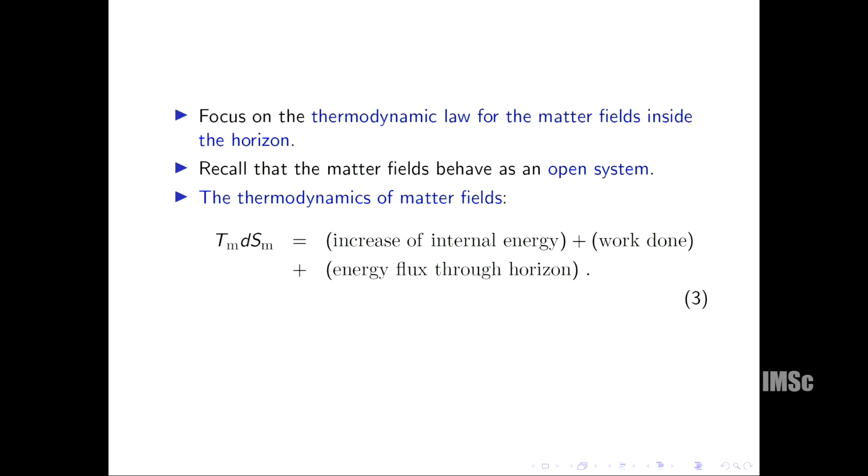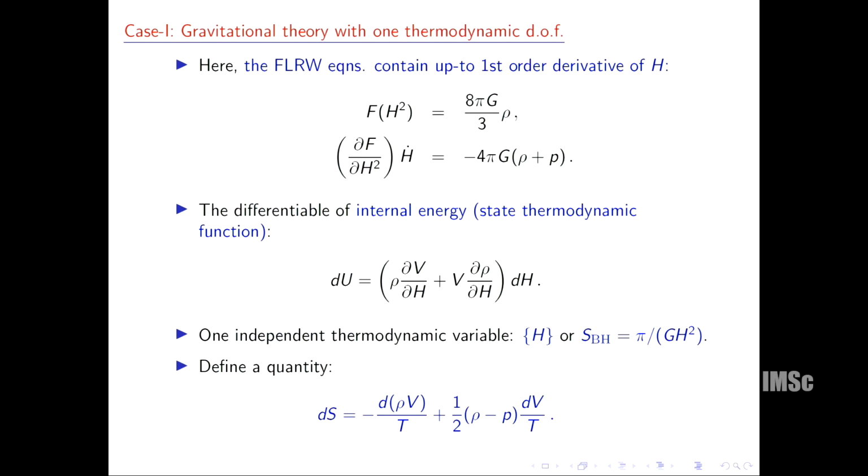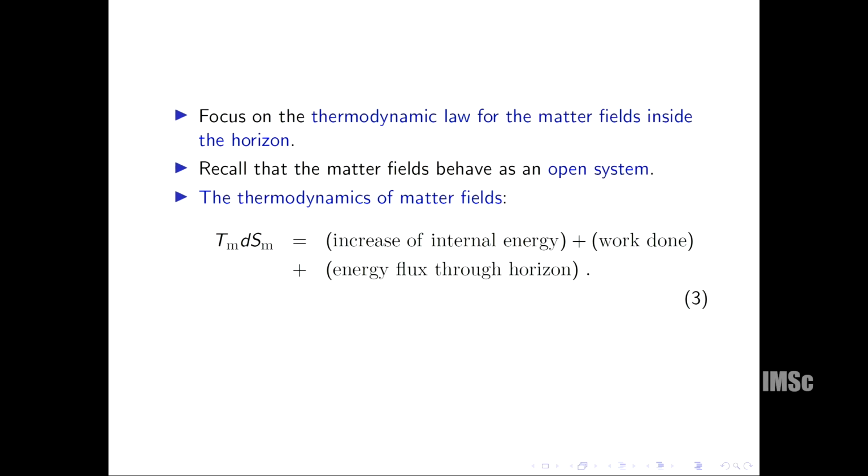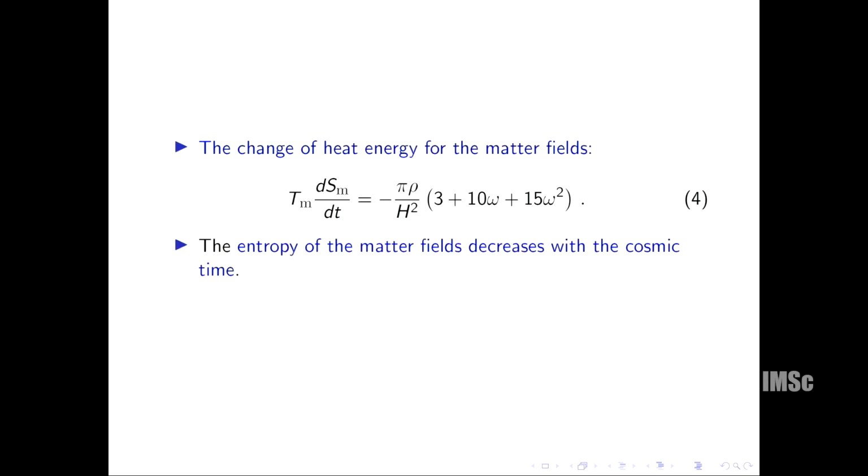Now come to the matter part. Initially I mentioned that there is an outflux of matter fields. So the matter fields entropy should be: increase of internal energy plus work done, plus there should be an energy flux which is coming from the chemical potential. And to calculate this energy flux, which is very crucial, we have to calculate this intermediate volume between S2 and S3, because this is the volume which encapsulates all the matter flux within time t to t plus dt. So we have calculated this energy flux, and as a result we get this equation 4,